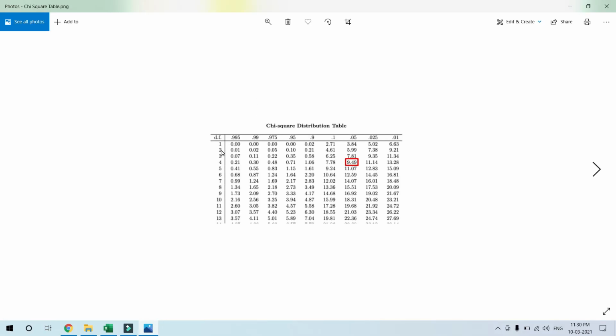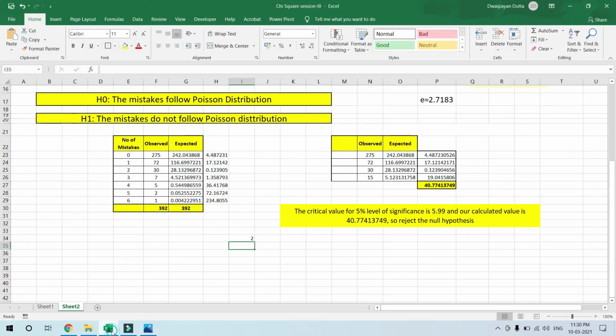see here, for 2 degrees of freedom and 5% level of significance, it is 5.99. See, this is the value. So 5.99 is the critical value. For 5% level of significance, the critical value is 5.99, and our calculated value is this one. So summing this up, we have calculated this part. So we have to reject the null hypothesis.